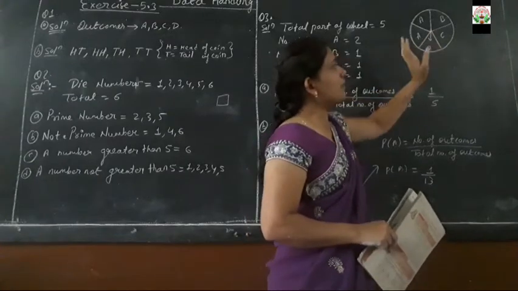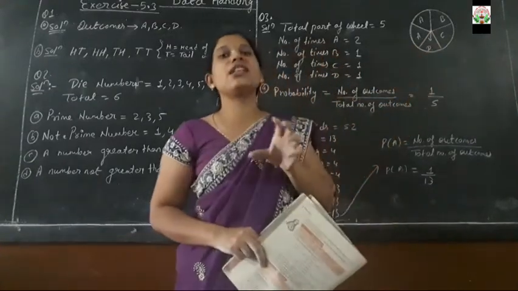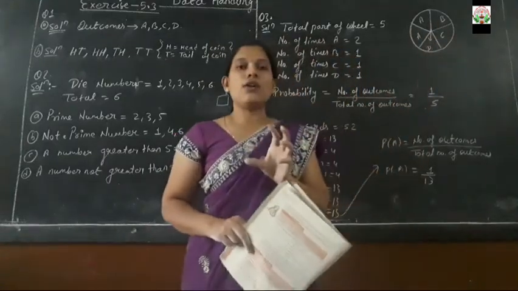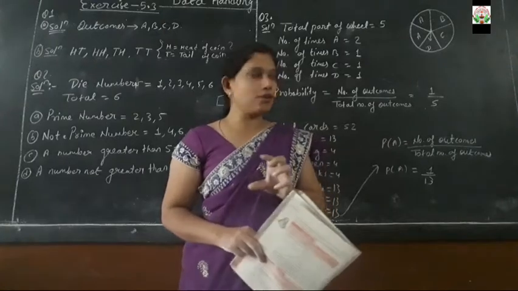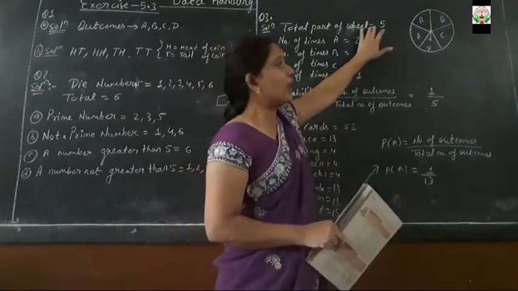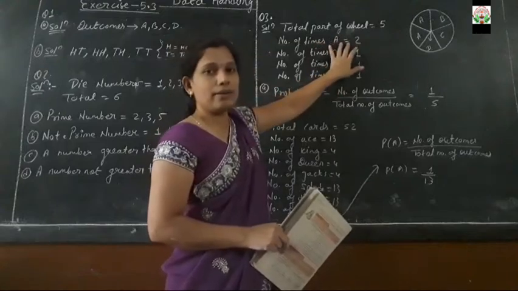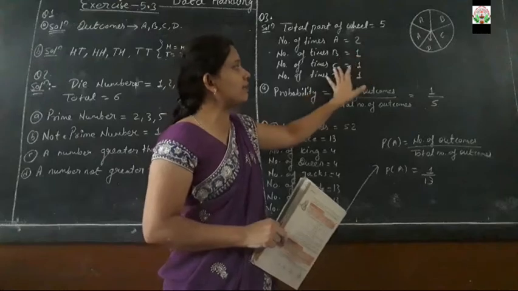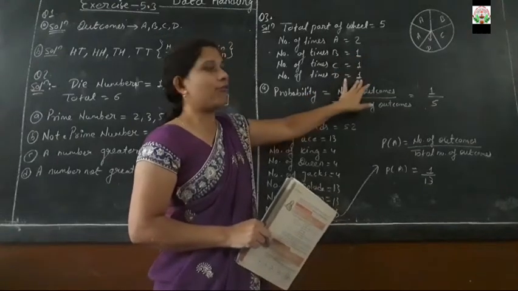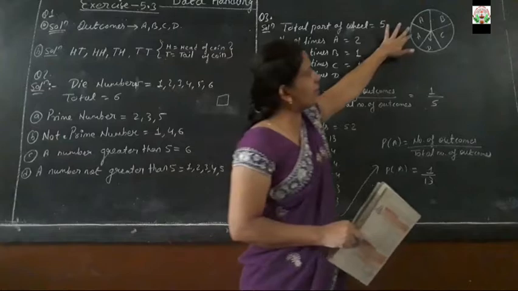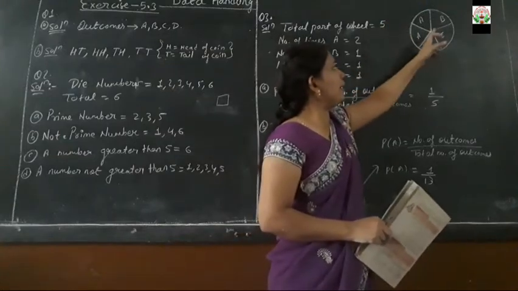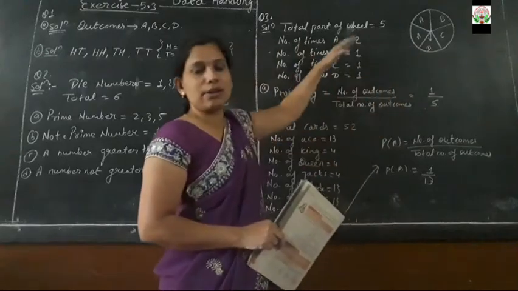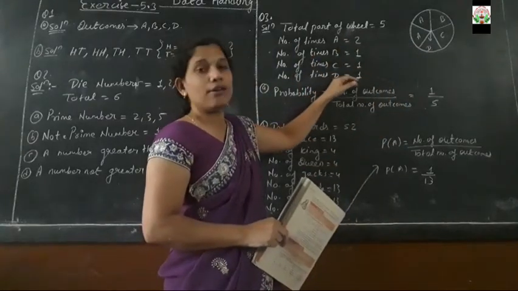How many parts does that circle have? 1, 2, 3, 4, 5. That spinning wheel is divided into 5 parts in total. How many times is A present on that circle? 2 times. B is present 1 time, C is present 1 time, D is present 1 time. A is there 2 times, that's why it is 2 here. 1 time B occurs, 1 time C occurs and 1 time D occurs. That's why I have written the number of times A, B, C, D occur on the wheel.